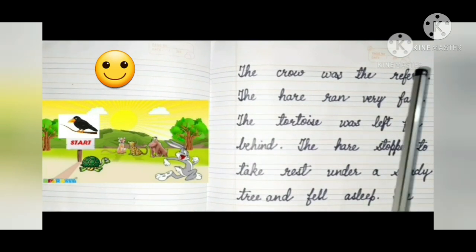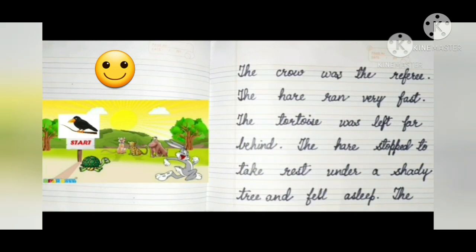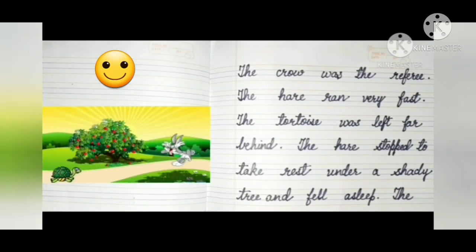The crow was the referee. So children, the race began and the crow was the referee. The hare ran very fast, children. Can you see the picture? He is running very fast, no? So hare ran very fast, okay? The tortoise was left far behind. Tortoise walked slowly and he was very far behind.